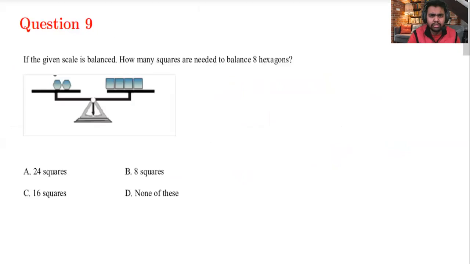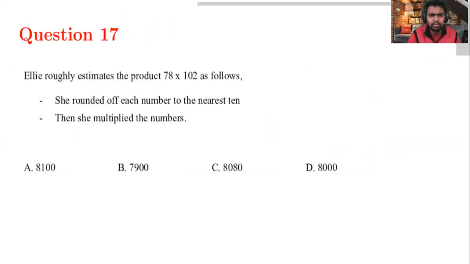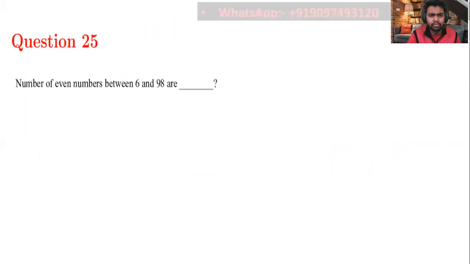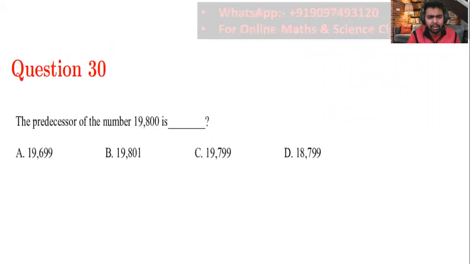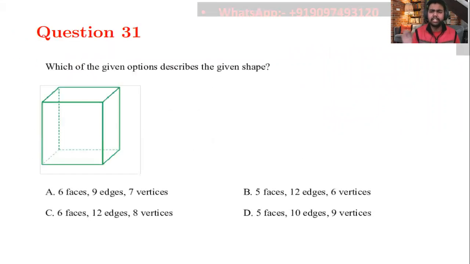Here I'm going to discuss from question number 31. So there you have a cube, and everybody knows that a cube has 6 faces, so this can't be my answer. The answer is either A or C. Now, how many edges are there?